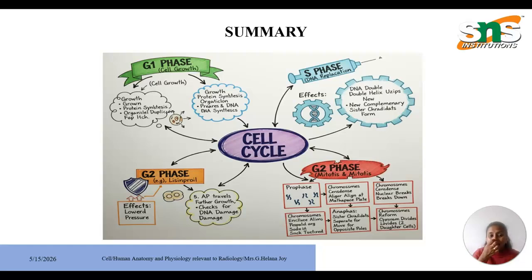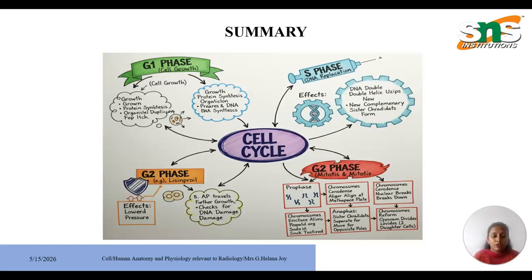In G1 phase, the cell gets growth in its protein synthesis and in its organelles, and organelles such as ribosomes and mitochondria get duplicated. Moving on, it prepares for DNA synthesis. The second stage is the S phase. In S phase, the DNA gets replicated and forms the sister chromatids.